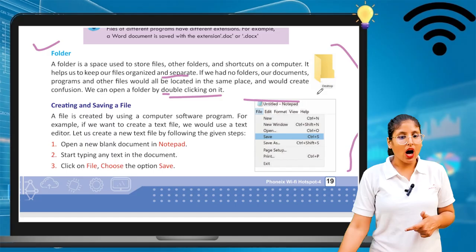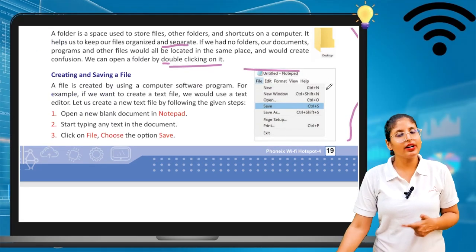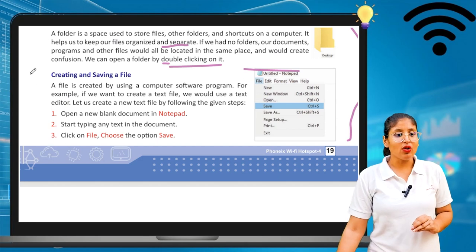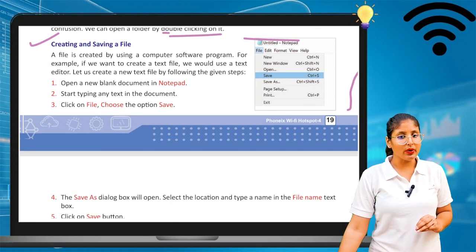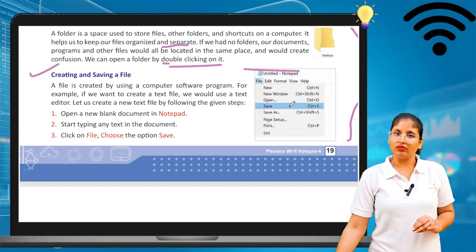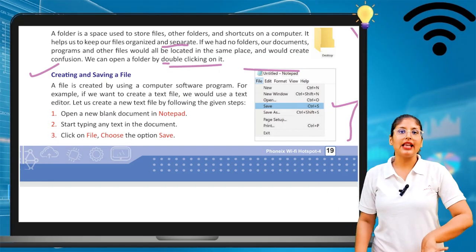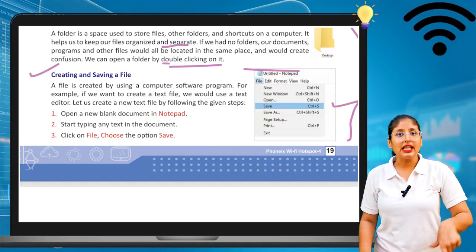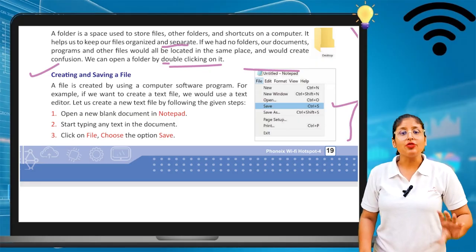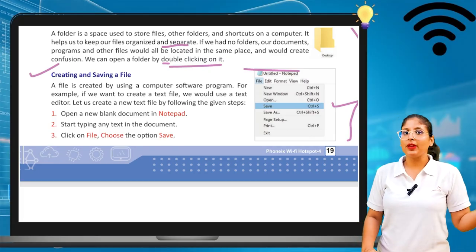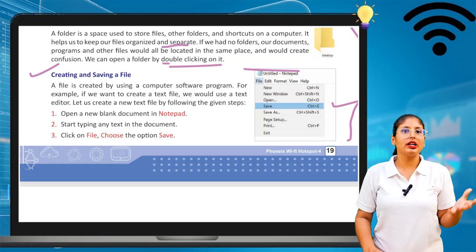Okay, how can we create a folder? Let's see. First, creating and saving a file. So first you have to save your file. How can we do it? Let's see. Here we can see right click, the options come here. We can say save as. Control S is for save, Control C is for copy, Control V is for paste, Control X is for cut. We already discussed the shortcut keys in the previous class.